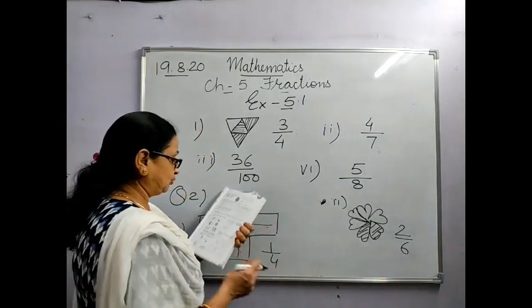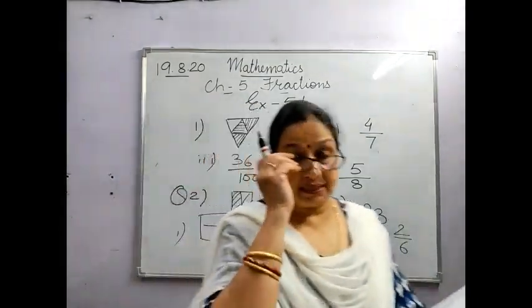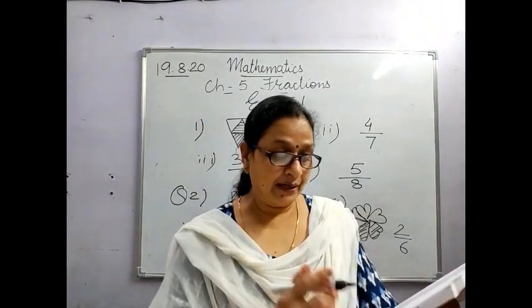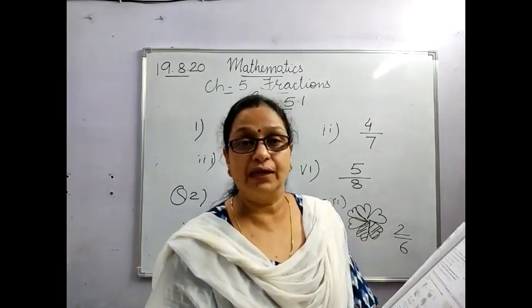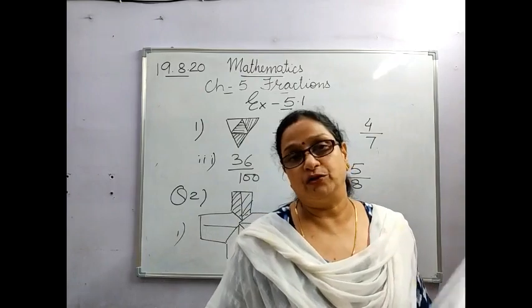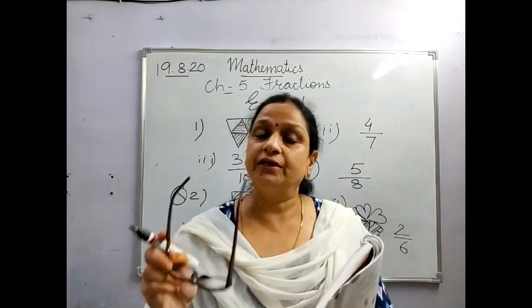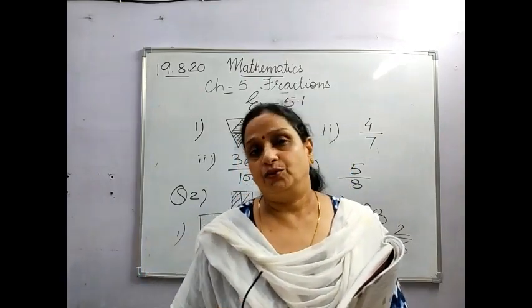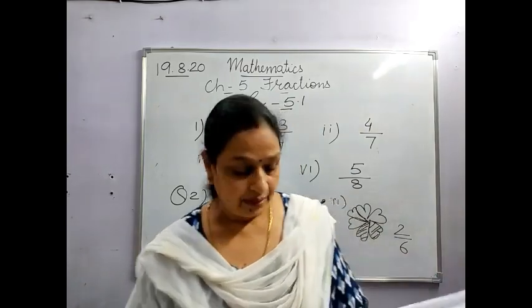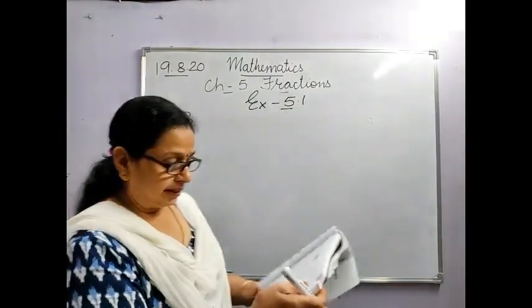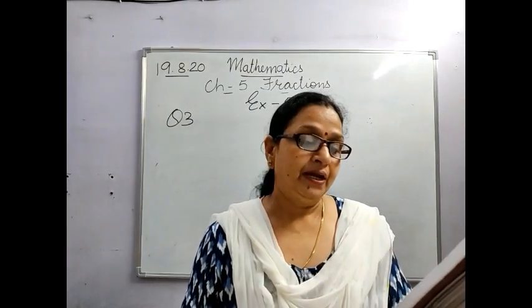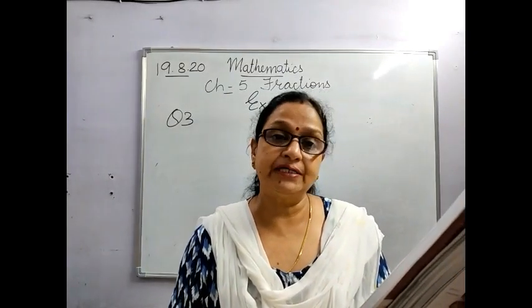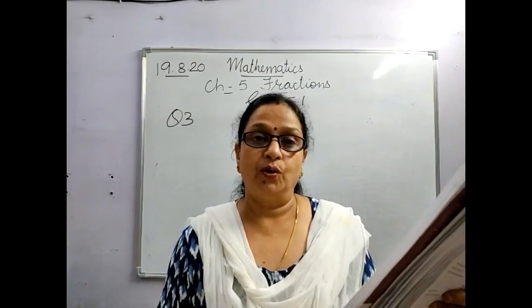See the 7th one. That is a collection. Collection of mangoes, you can say 1, 2, 3, 4, 5, 6, 7, 8, 9, 10, 11, 12 are there. Out of which 5 you have to color. That means whatever the numerator is written, that you have to color. See, in this, in each figure, a whole and its parts are given. Write the fraction which represents the part of a whole.